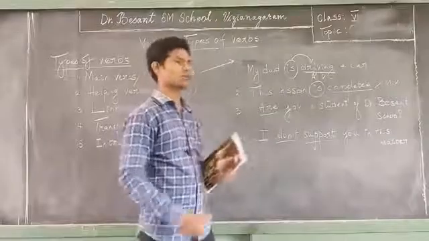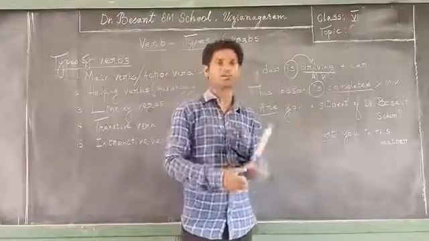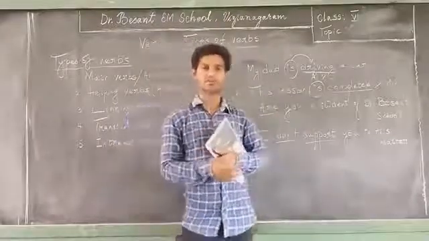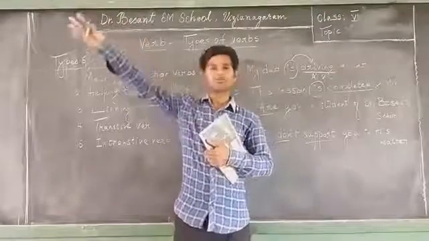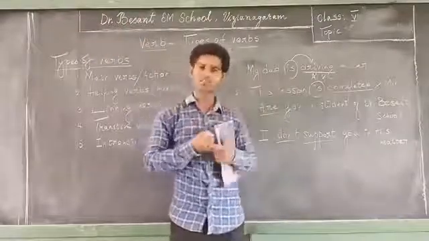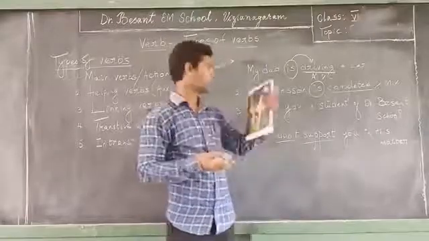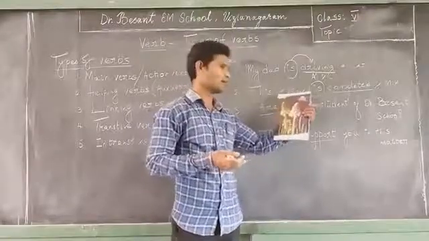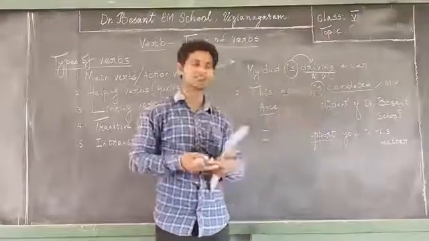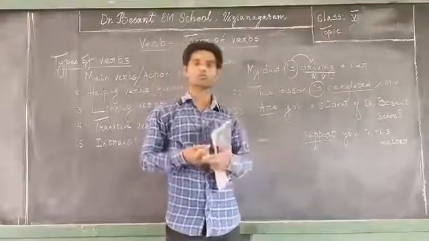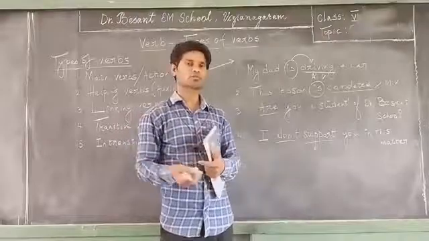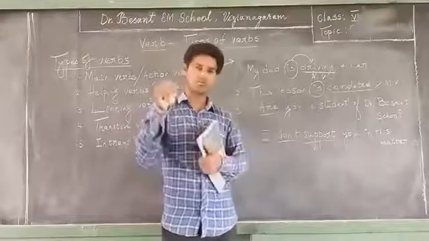Okay, this is the way. Helping verbs are used to support the main verbs, to form continuous tenses, to form negative sentences, to create a passive construction, and also to ask questions.